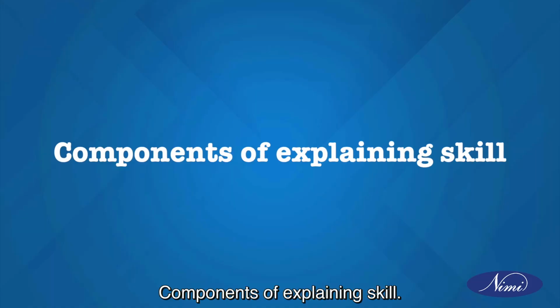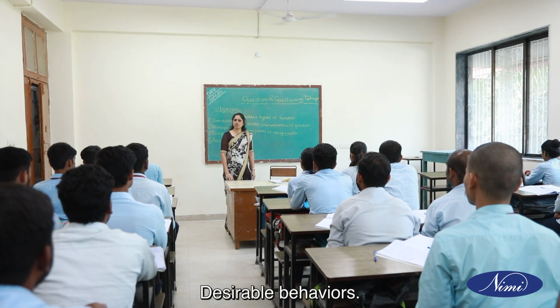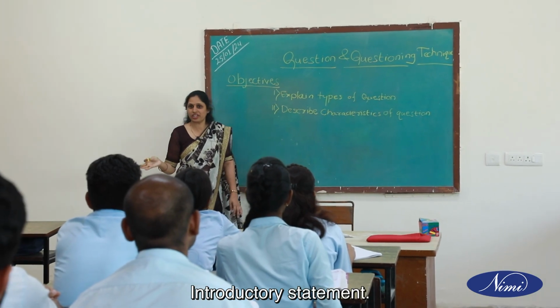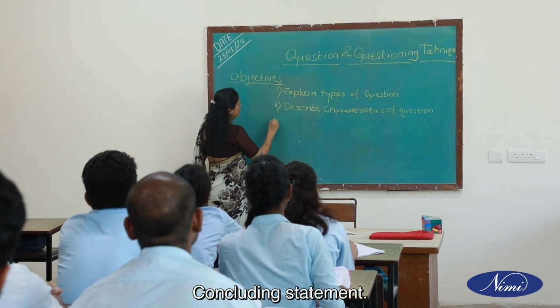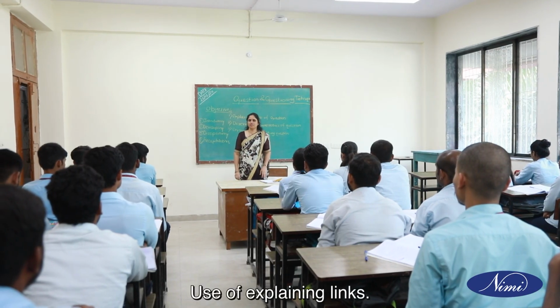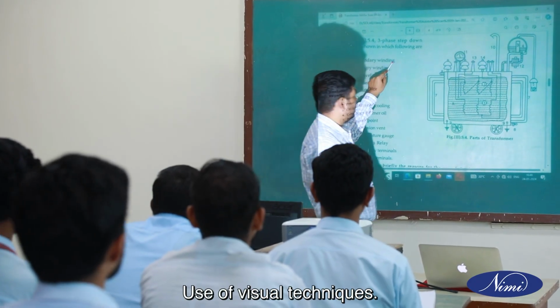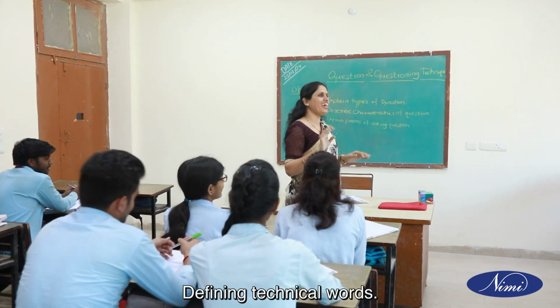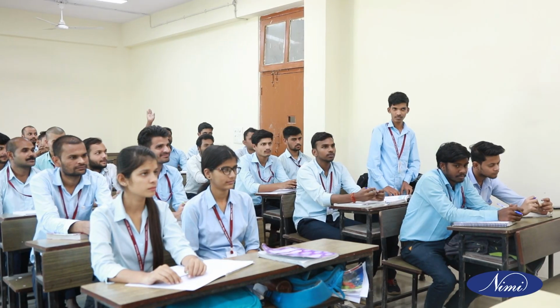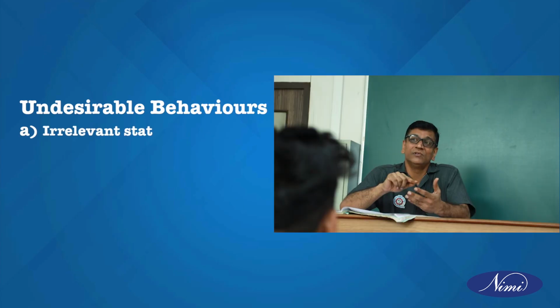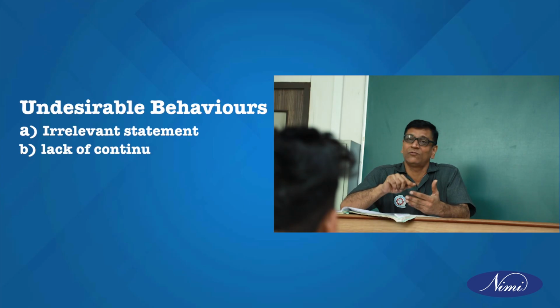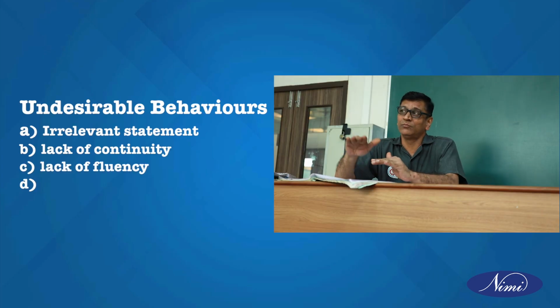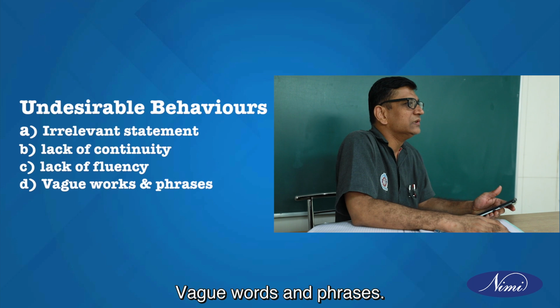Components of explaining skill. Desirable behaviors. Introductory statement. Concluding statement. Use of explaining links. Use of visual techniques. Interesting to the students. Defining technical words. Testing students' understanding. Undesirable behaviors. Irrelevant statement. Lack of continuity. Lack of fluency. Vague words and phrases.